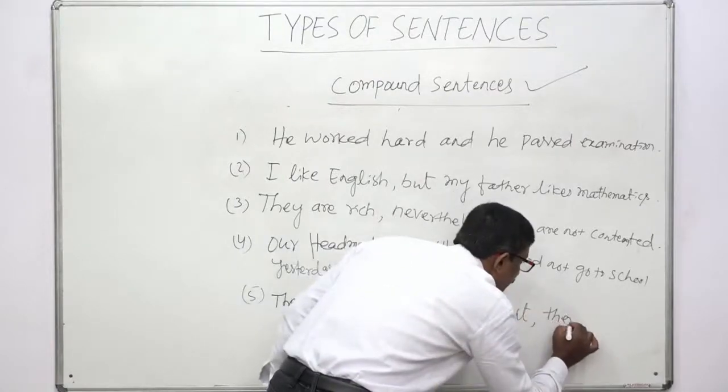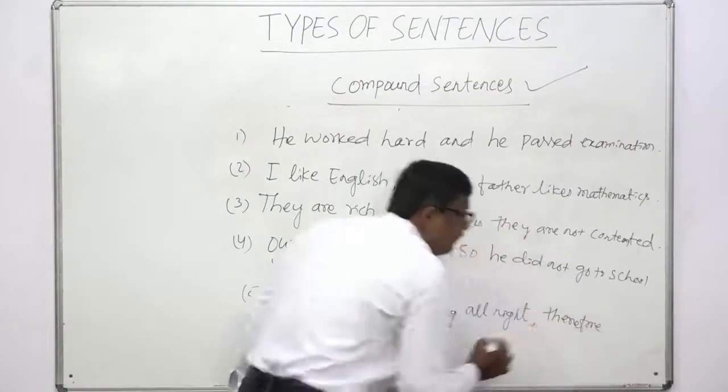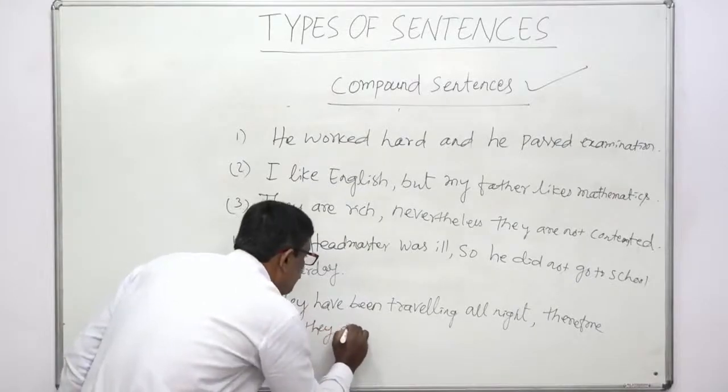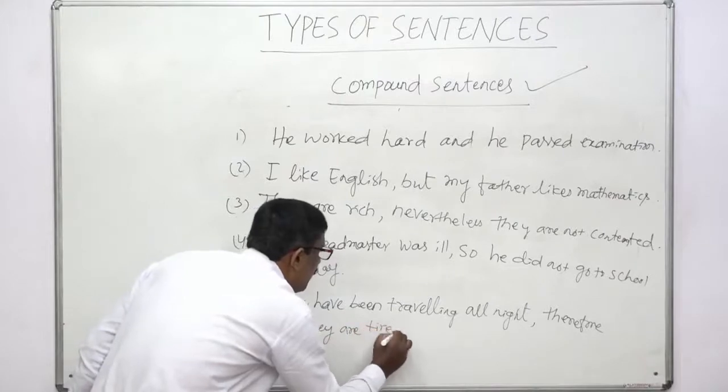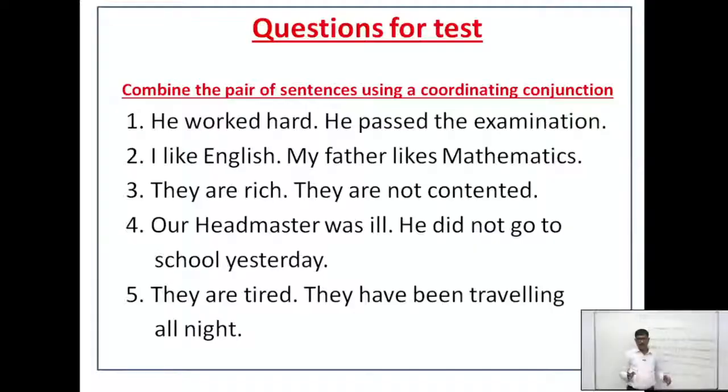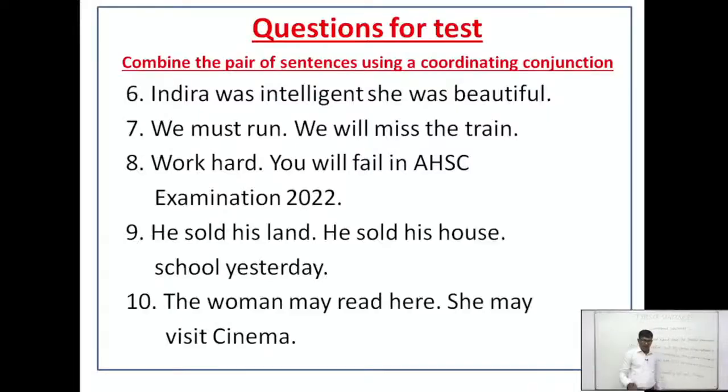Therefore, they are tired. Okay. So, in this way, we can combine the pair of sentences from 1 to 5. Next, you see number 6.